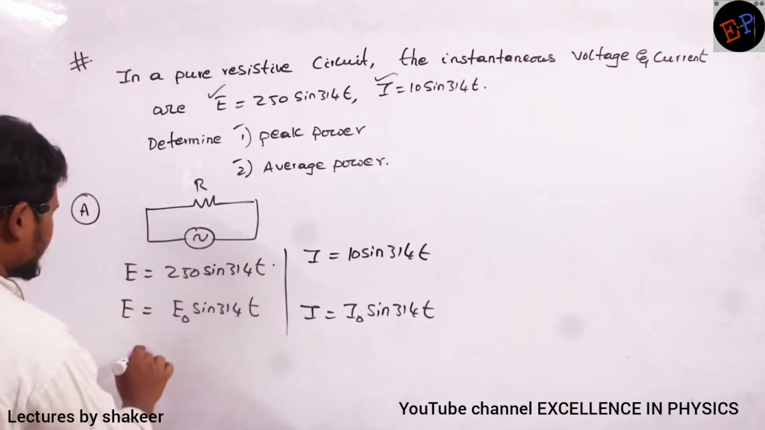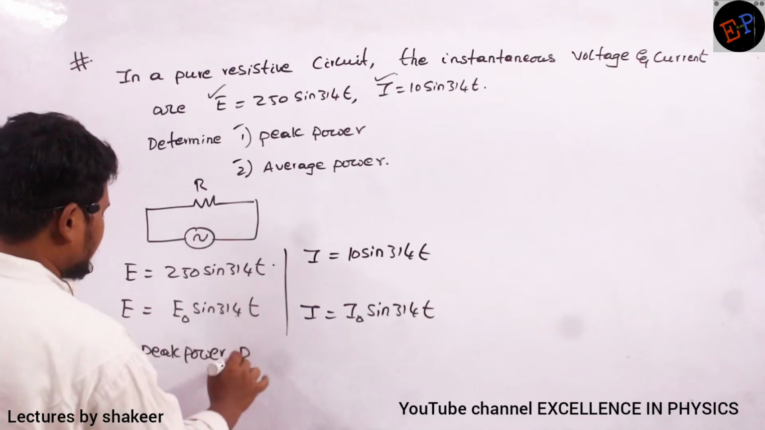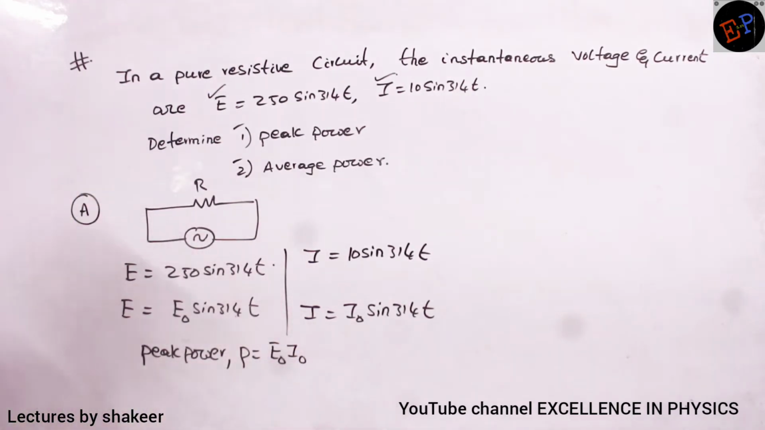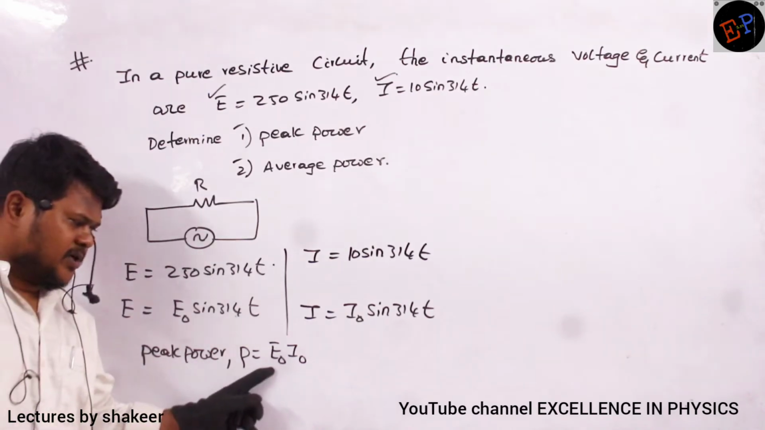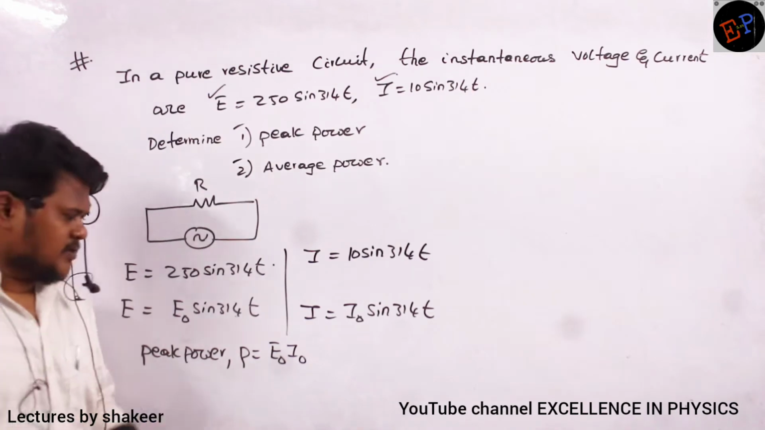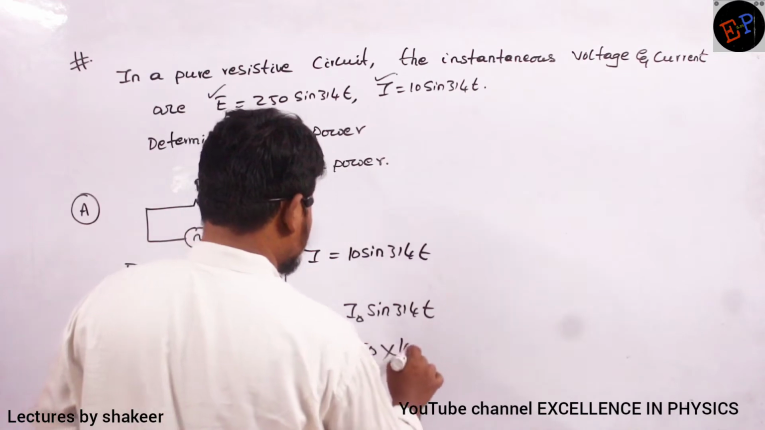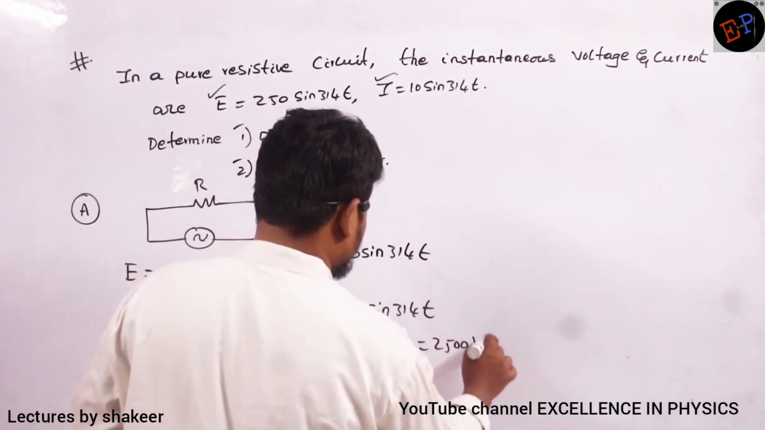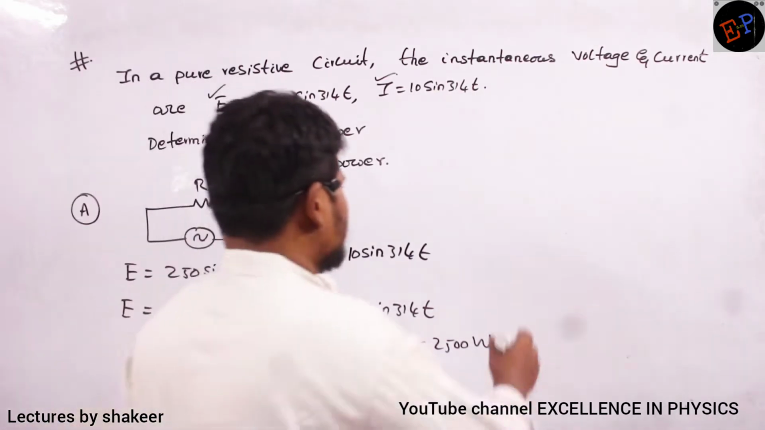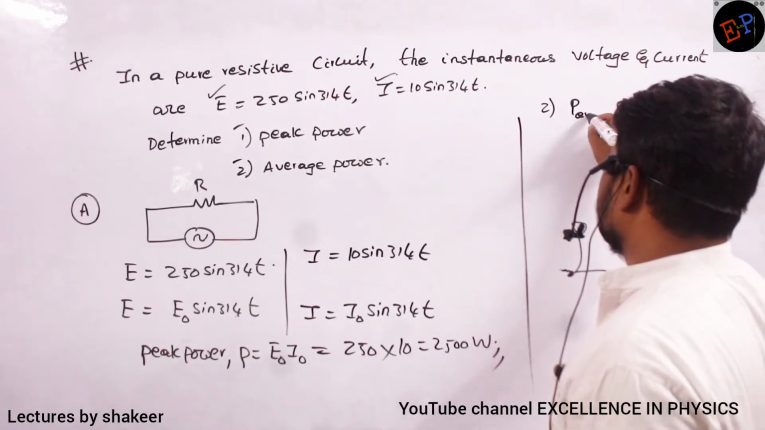So, what is meant by peak power? Peak power means maximum power. Power formula, voltage multiplied by current only, no ma? So if you take a peak voltage and a peak current, you will get peak power. That's it. So therefore E naught value is how much? 250. I naught value is 10. So 2500 watts. That is my peak power, maximum power. Now second question is also he is asking. What is second question? Average power.